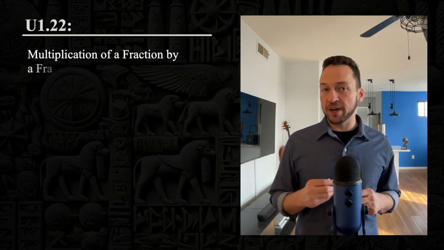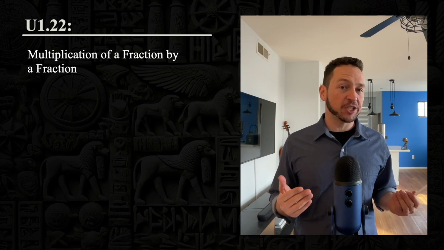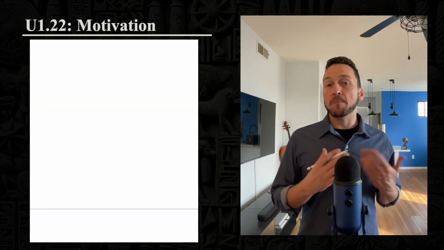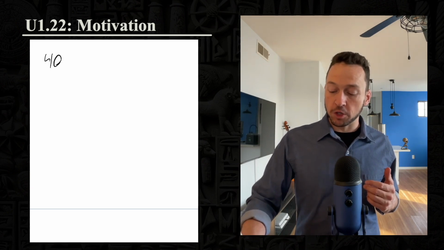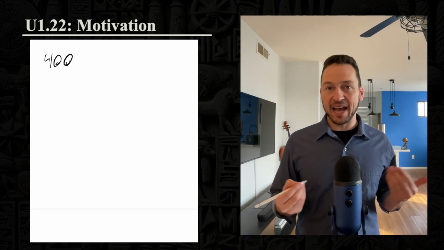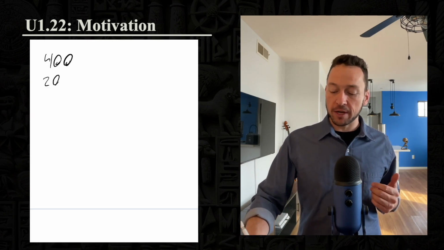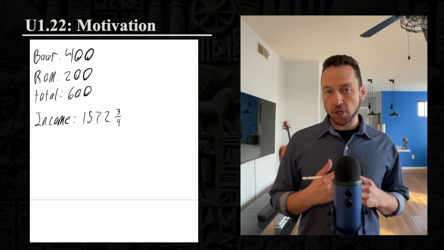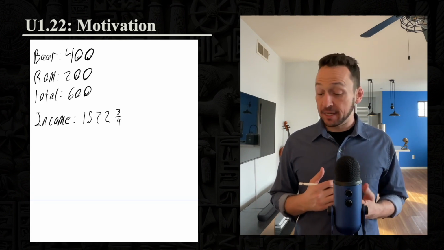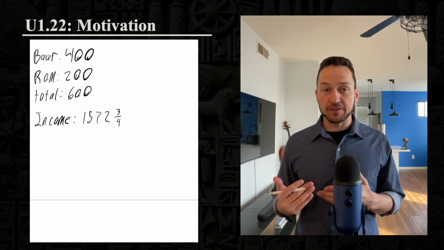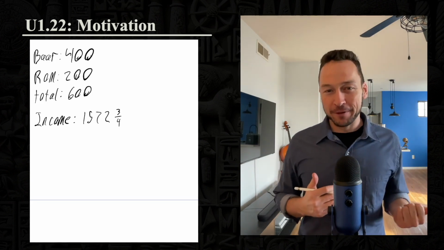Unit 1.22, multiplication of a fraction by a fraction. Motivation. In another business arrangement, Barr contributes 400 gold to a business transaction, just like that of Bayes, and Rom contributes 200. After the entire expedition is over, and after Bayes has collected his fee, we find that the income is 1,572 and 3/4 of a gold coin.